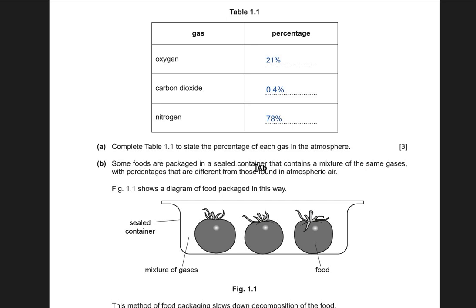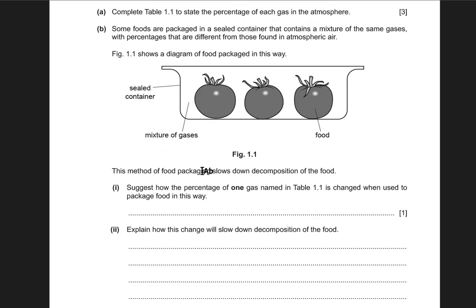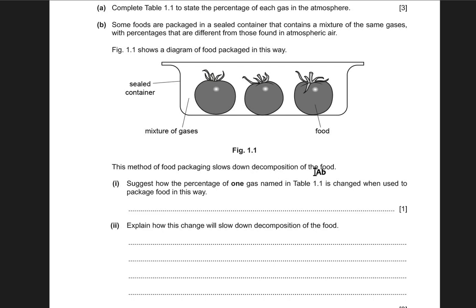Part B says some foods are packaged in a sealed container that contains a mixture of the same gases with percentages that are different from those found in atmospheric air. Figure 1.1 shows a diagram of food packaged in this way. This method of food packaging slows down decomposition of food. Suggest how the percentage of one gas labeled in table 1.1 is changed when used to package food in this way. So basically, when we cover anything with the lid, obviously the air going inside that particular container is decreased. Air carries oxygen, nitrogen, carbon dioxide and other gases as well.